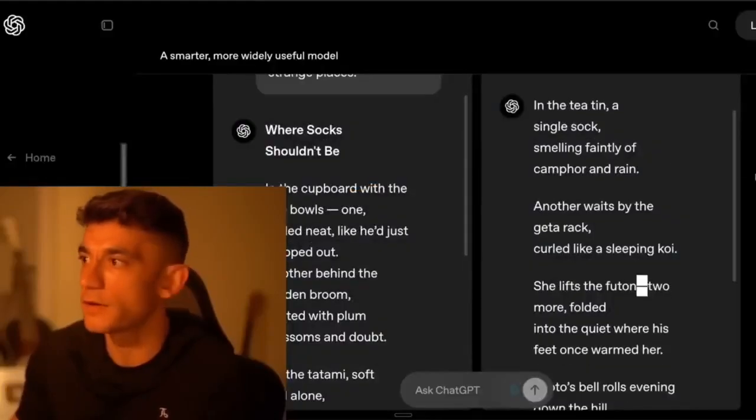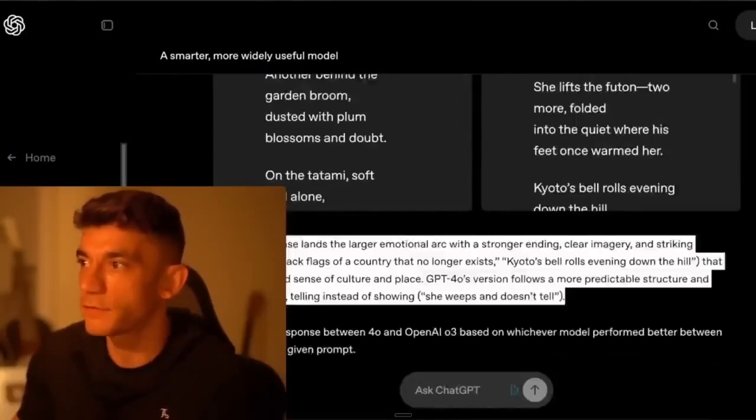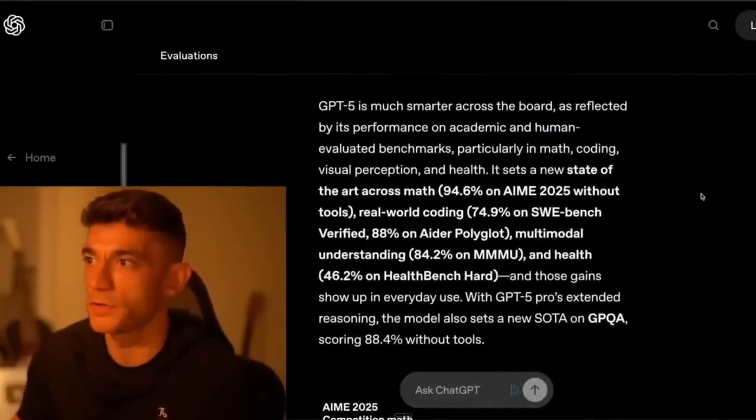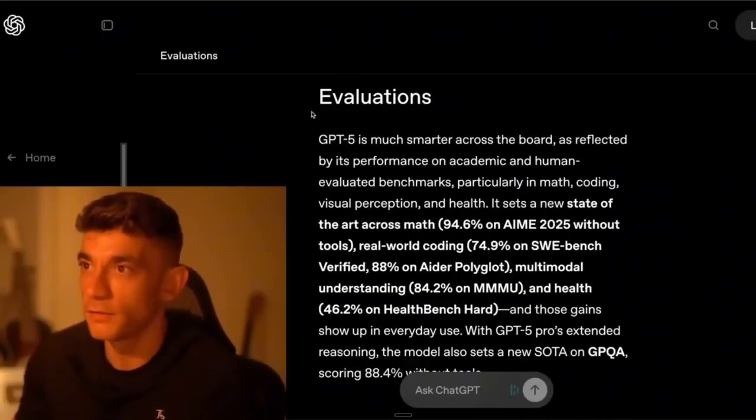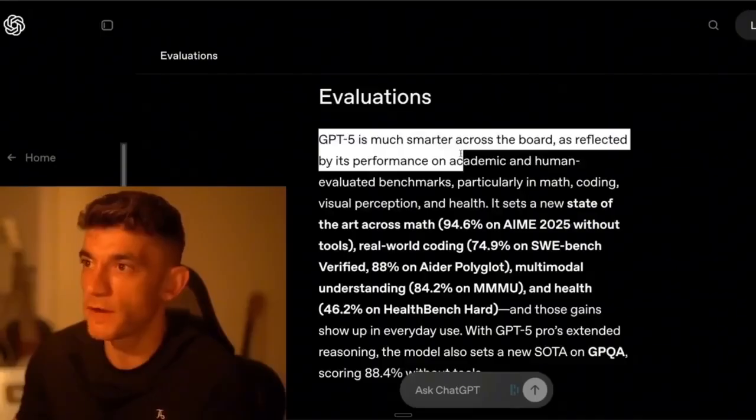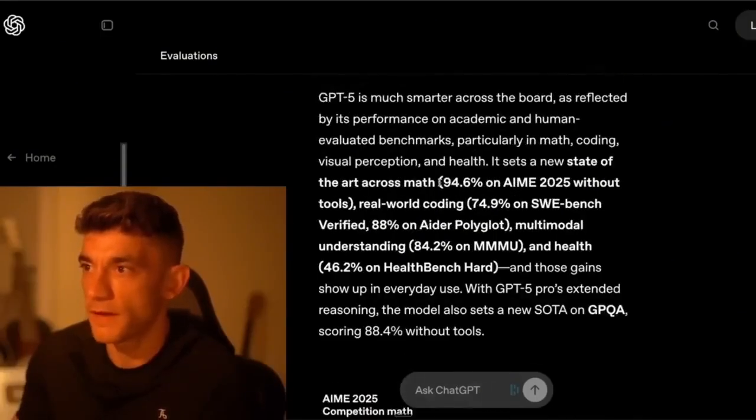All right, so let's keep going down. Yeah, it's a lot more advanced, isn't it, in the responses it's given for poetry as well. If you just smash out loads of poems on GPT-5, maybe you aren't. And then we've got the evaluations here, right? So GPT-5 is much smarter across the board. So for maths, 94%, SWE, 74%, 88% on Aider Polyglot, blah, blah, blah.